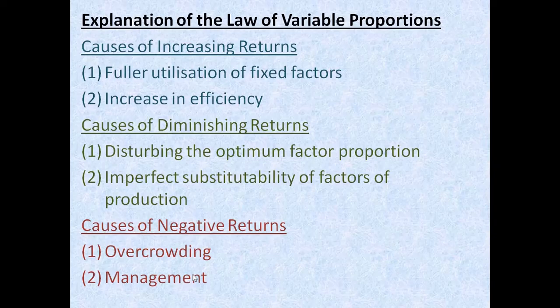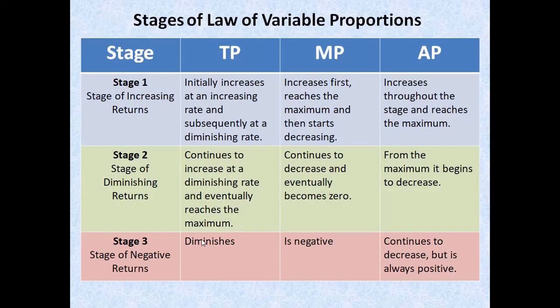But before I end this video, I just want to tell you that there is one more point here: stages of operation and the decision to produce. So a firm will choose only the second stage, that is the diminishing returns.